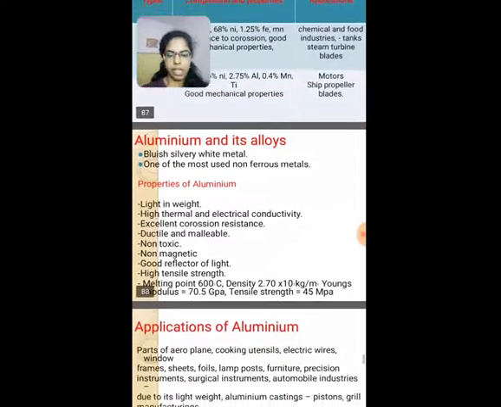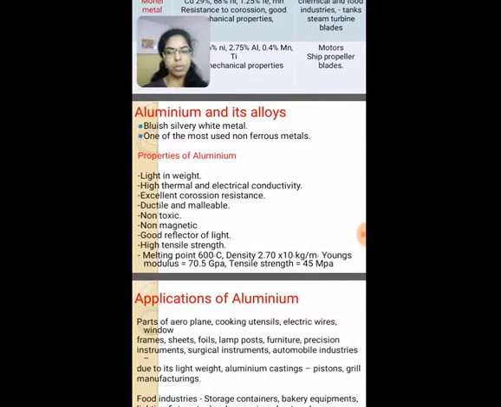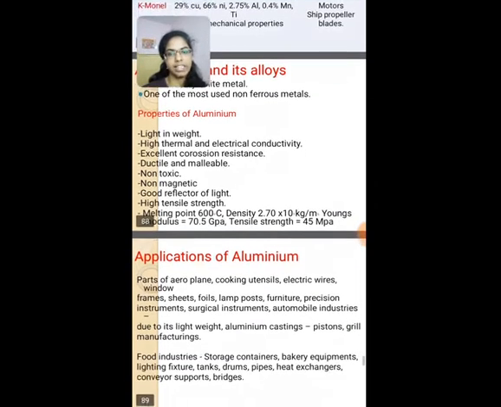Now coming to aluminium and its alloys. Before explaining about the aluminium, I would like to show the microstructure. This is the microstructure of aluminium, which contains oxide of aluminium. Aluminium and its alloys. The bluish silvery white metal is the aluminium, and it is one of the most used non-ferrous metals. The properties of aluminium are light in weight, high thermal and electrical conductivity, excellent corrosion resistance, ductile and malleable, non-toxic, non-magnetic, and a good reflector of light, and it has high tensile strength.